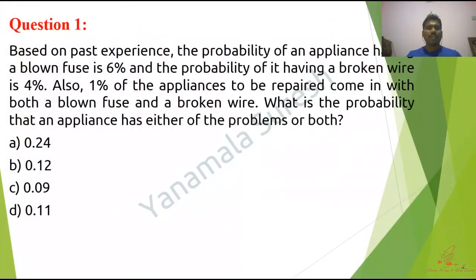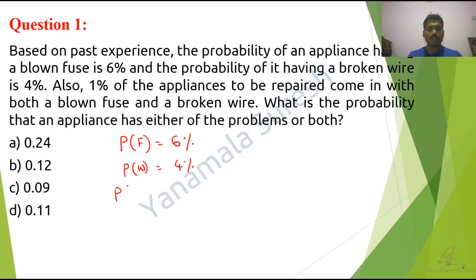First question. Based on past experience, the probability of an appliance having a blown fuse is 6%. So they have given that the probability of a blown fuse is 6%, and the probability of it having a broken wire is 4%. Also, 1% of the appliances to be repaired come in with both a blown fuse and a broken wire.